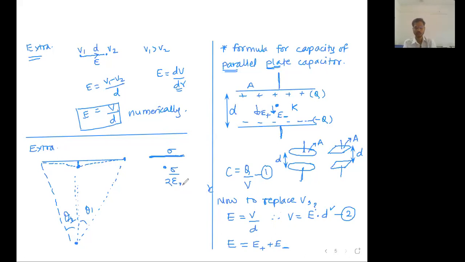Reply in the chat box, yes or no. Sigma upon 2 epsilon 0. Infinite plates are formula balanno. Check kara. Everyone expecting reply from everyone. If you have an infinite plate, what is the value of electric field at any point because of that plate? Sigma upon 2 epsilon 0.